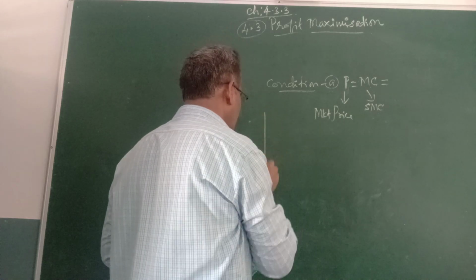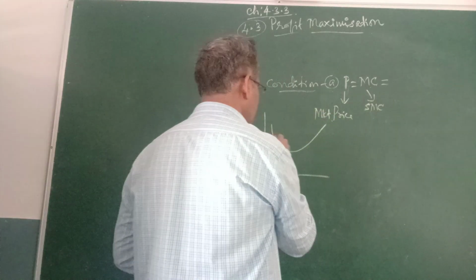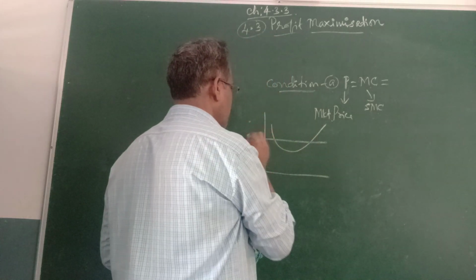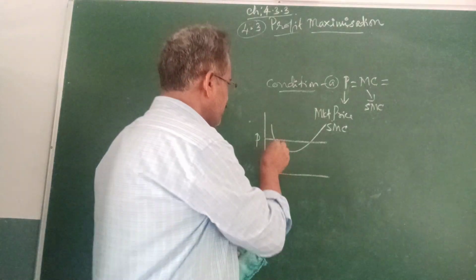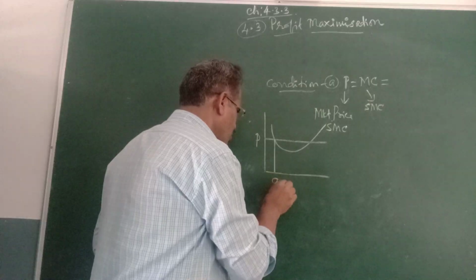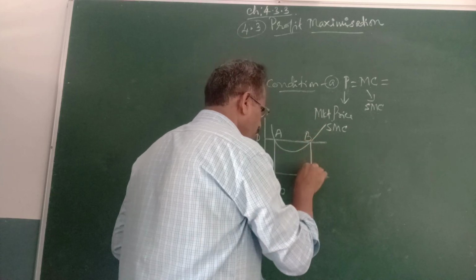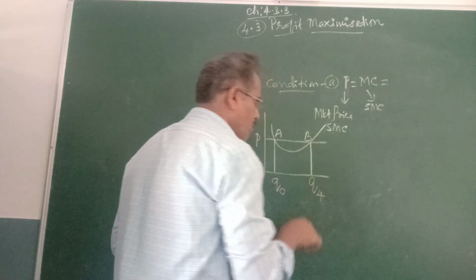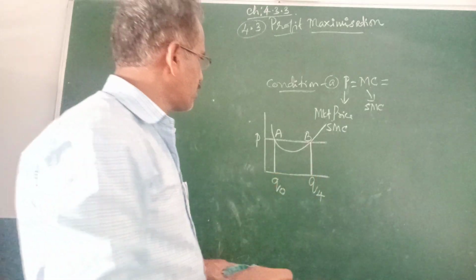As in the last diagram, this is the price and this is the short run marginal cost. This is Q0, this is A, this is B, where it is Q4. This we came to know in the last class.